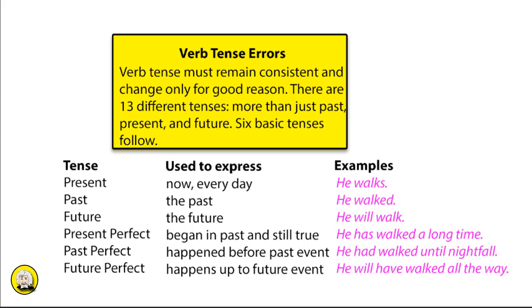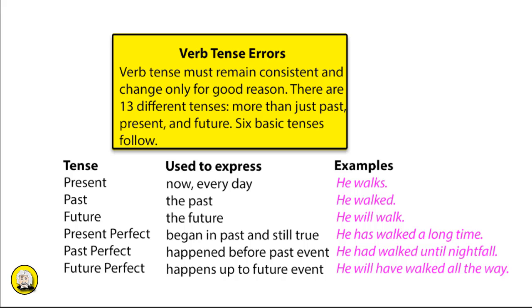Past perfect will be something that happened before the past event. So he had walked until nightfall. So nightfall already happened, and he had walked up until that past time of nightfall. And the future perfect happens up until a particular event or time frame. He will have walked all the way. So at some point he's going to finish in the future, and he has not begun. He will have walked, or perhaps he's doing it now, and he will walk up until that particular time in the future. So be careful.